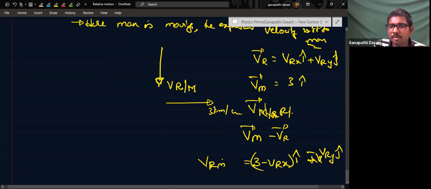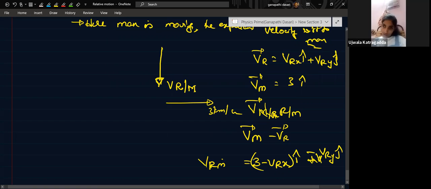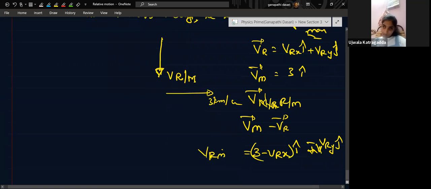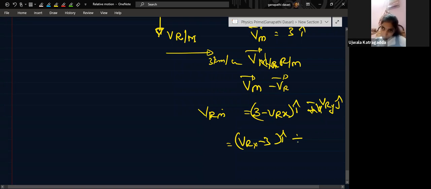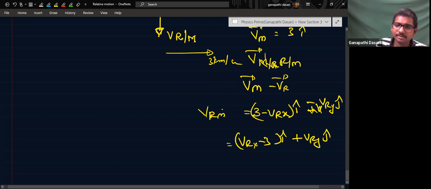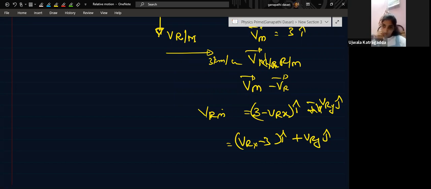Velocity of the rain with respect to man we need to find out. That means reverse it will be (Vrx minus 3) i cap plus Vry j cap. You got it? Yes, sir. Understood.